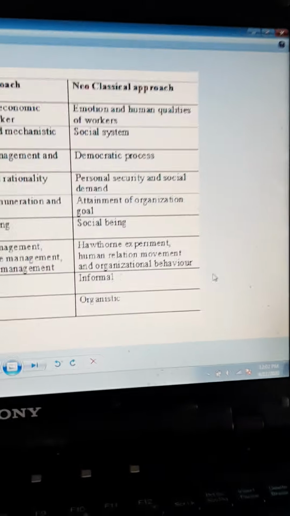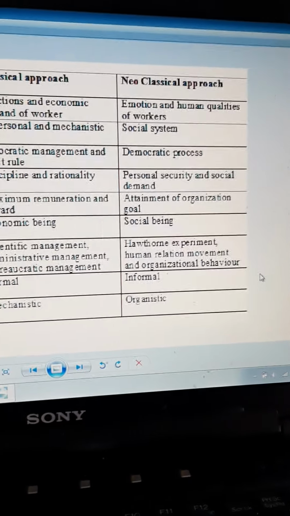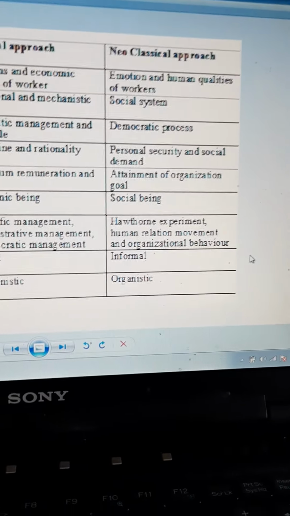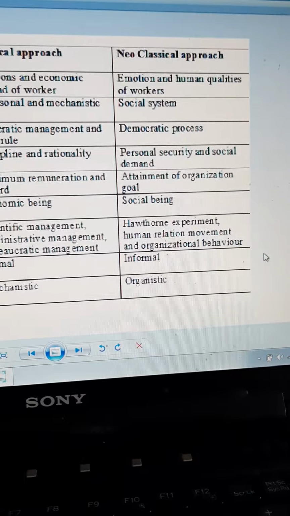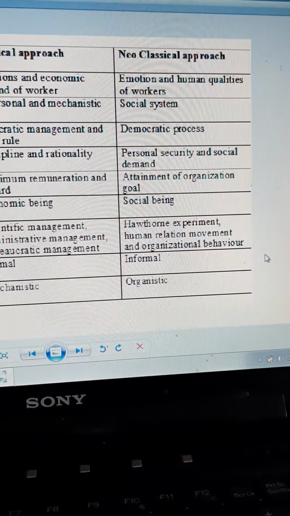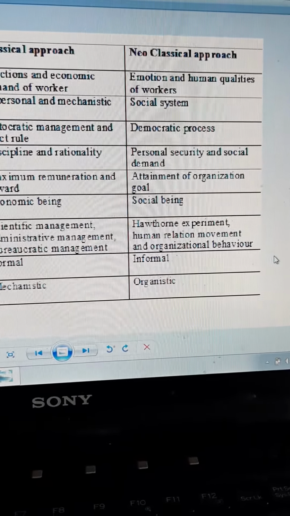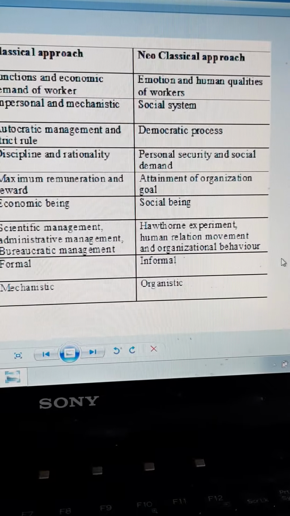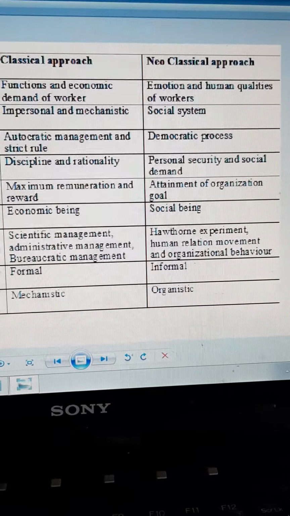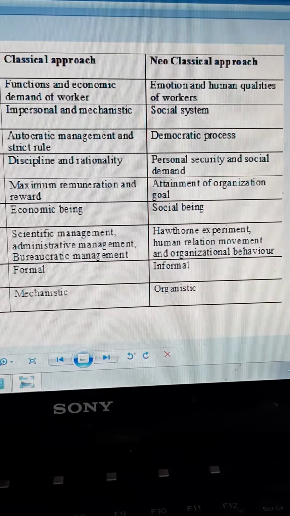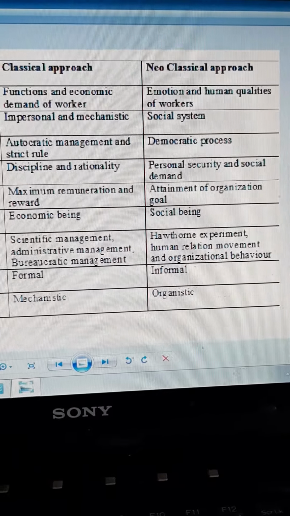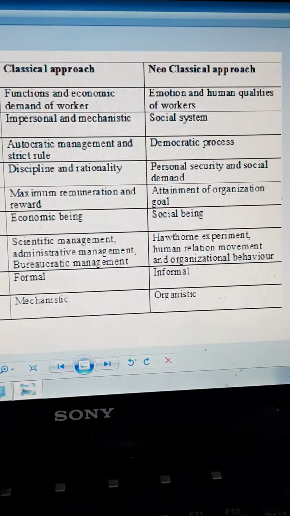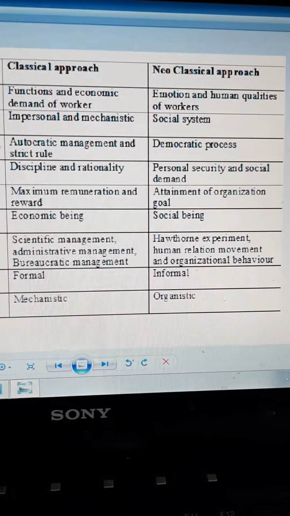The neoclassical approach, if you look at it, is more of emotion and human quality of workers. They started saying workers are not just an entity, they are our assets. Without them, we will not be able to produce. So their social system started acknowledging their talents, their skill. They started involving them in the process of the company structure.